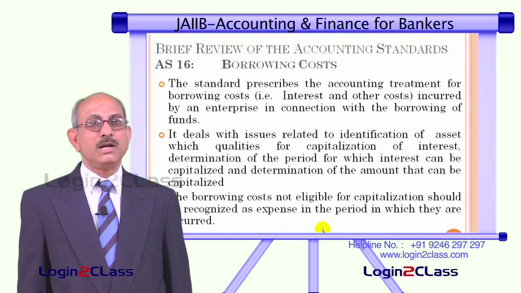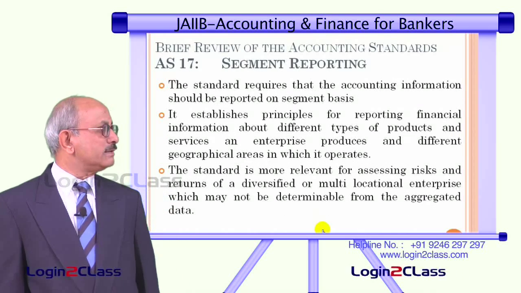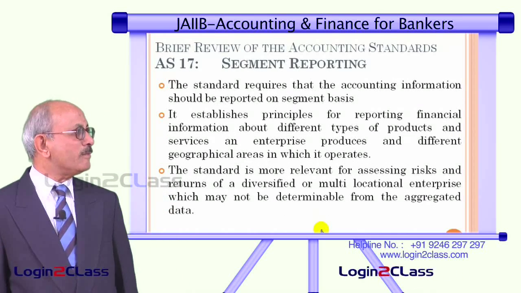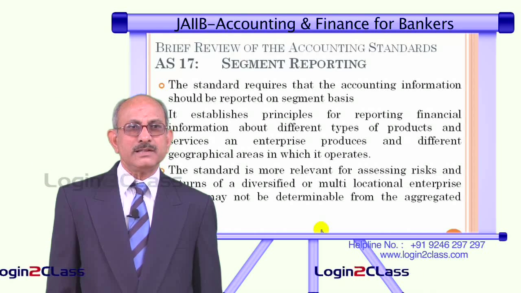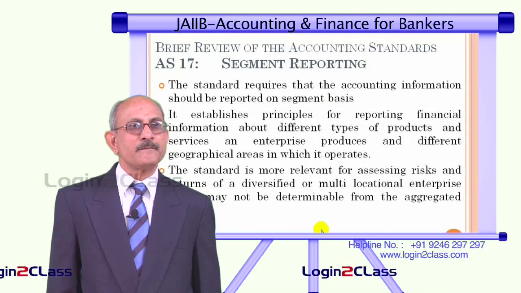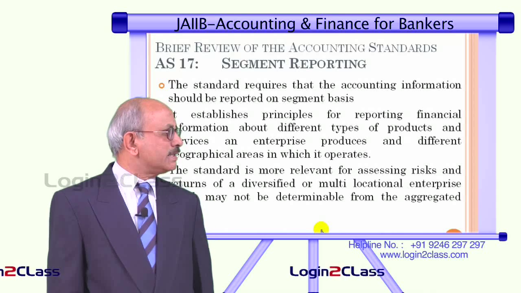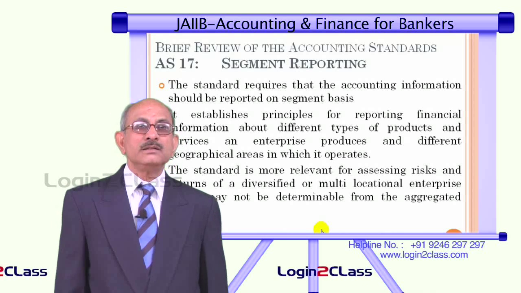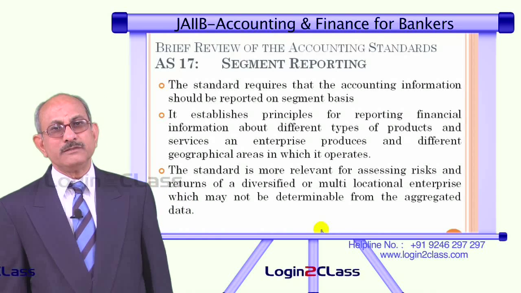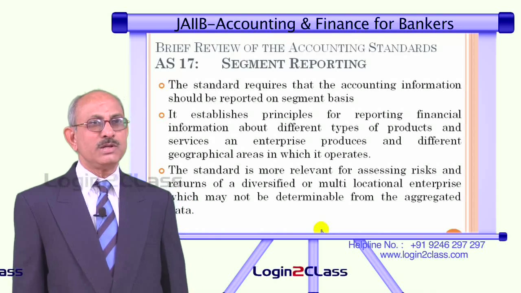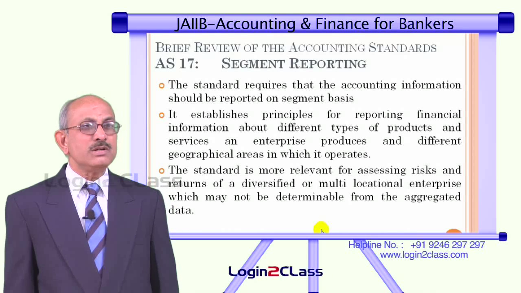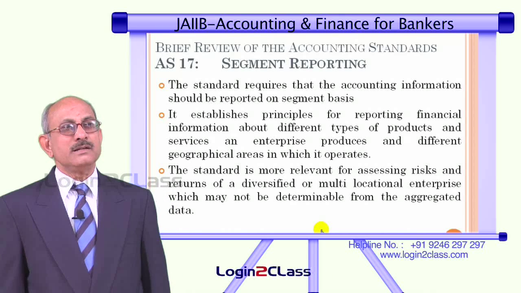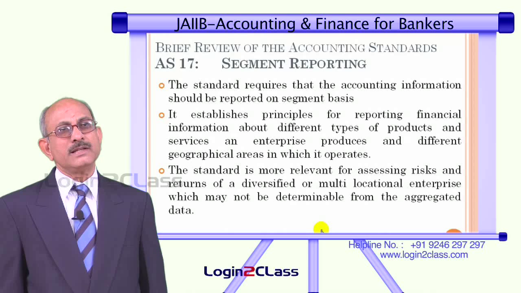Then we go to accounting standard 17, known as segment reporting. As we know, each entity may be active in many of the segments in which it is working, and this particular standard wants that the entity should disclose information based on the segment, so as to give an idea to the users of the financial statement as to what are the nature of activities segment wise.